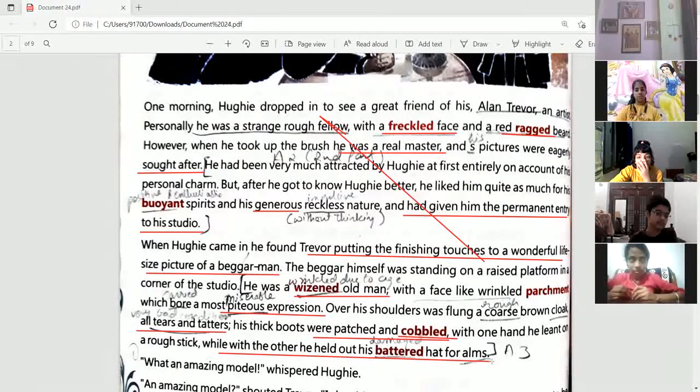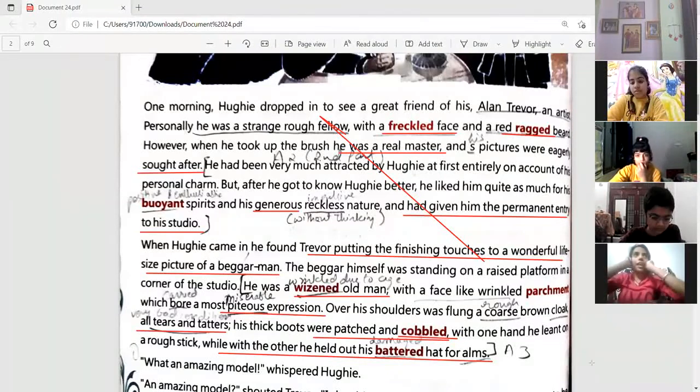Everything, whether it is the cloak or the boots or the hat, is battered, tattered, damaged. His face is wrinkled, so he is indeed a very old man. He is holding a hat in one hand for alms, so that if anyone gives him some charity, he can collect it in his battered hat. So this is the description of the beggar who was there in the studio of his friend Alan Trevor.